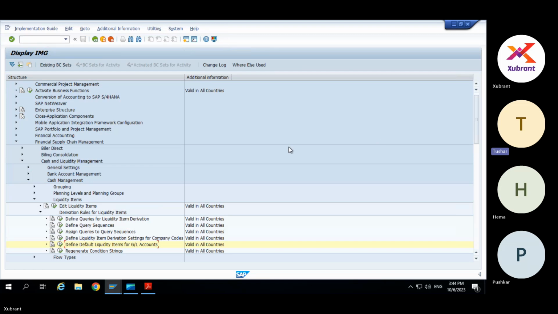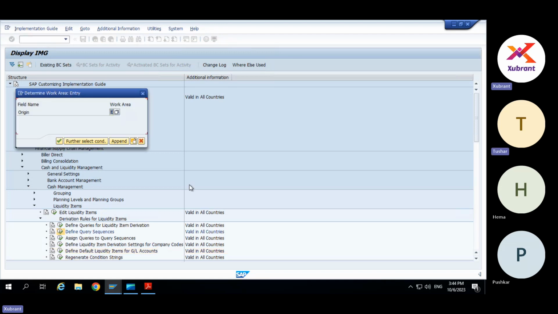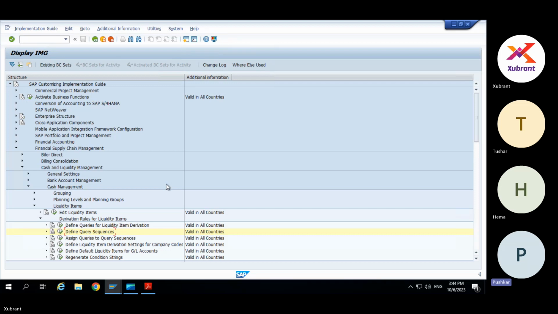So this is not mandatory, right? If we are already assigning the house bank account ID and that planning level in the GL master company code, then I think if we don't configure this node, it will still work based on the other configuration. Yeah, generally it should work because this is for liquidity item derivation. Here in the queries you should capture it, because at query level we are already giving the conditions, right? Exactly.